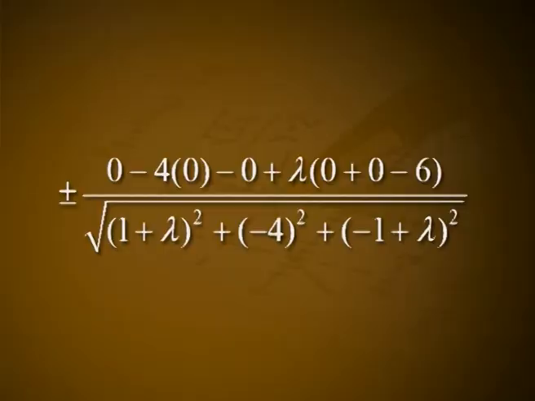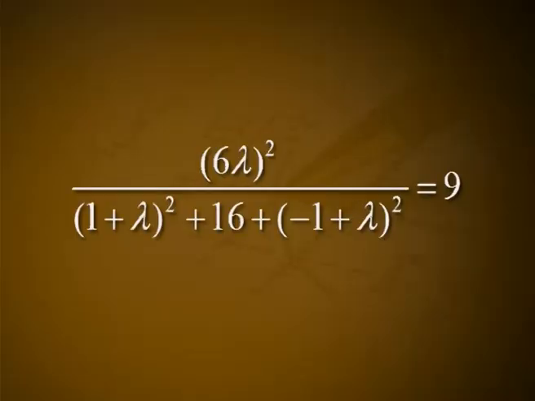The length of the perpendicular drawn from the center (0, 0, 0) of the sphere is ±(0 − 4·0 − 0 + λ(0 + 0 − 6)) divided by the square root of (1 + λ)² + (−4)² + (−1 + λ)². This should be equal to the radius 3 of the sphere.